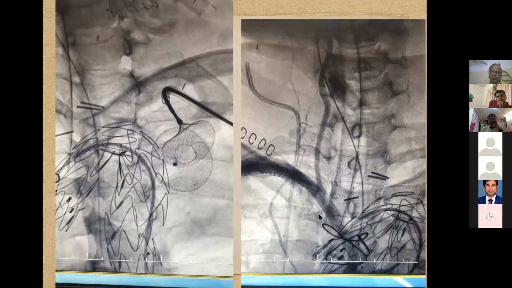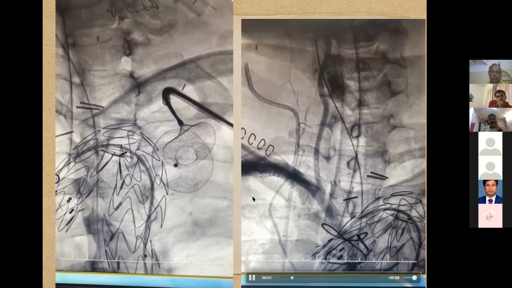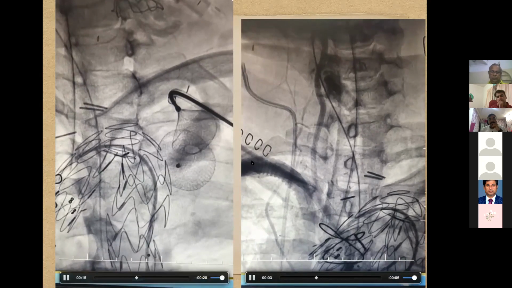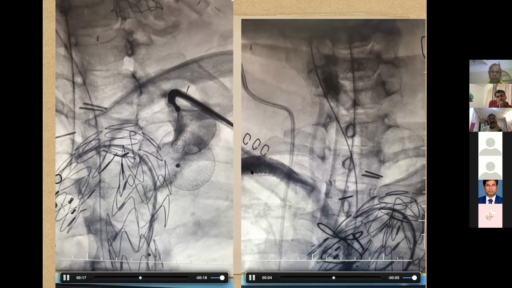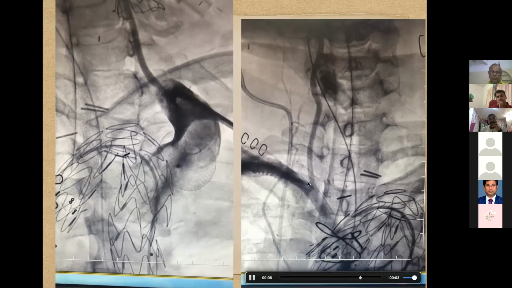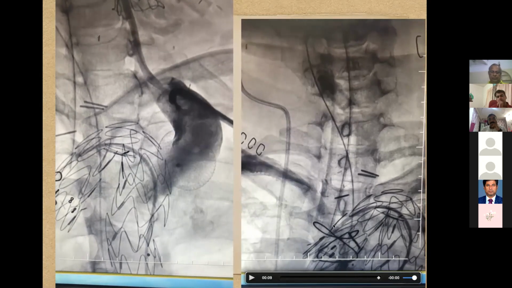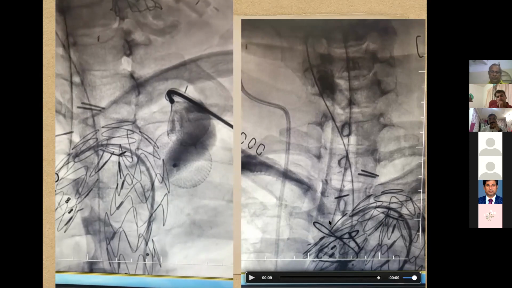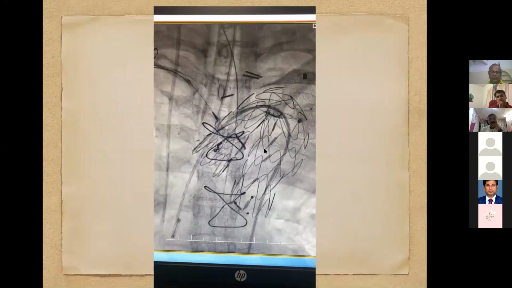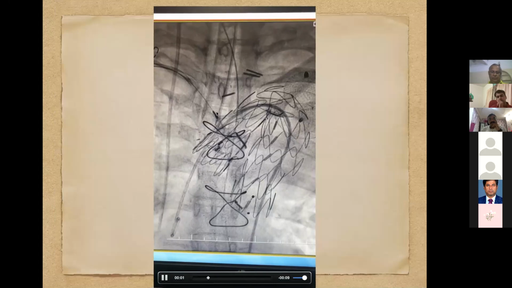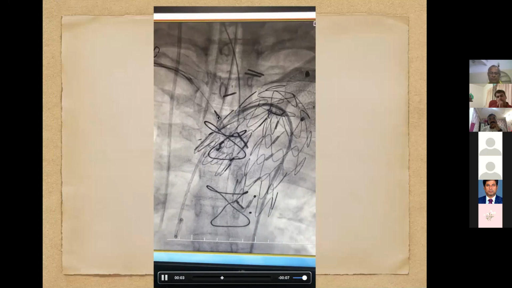The right brachial also was cut down, and we came from the right brachial and passed beyond the anastomosis here, and this is the aberrant right subclavian artery. And you can see the Amplatzer plug being deployed almost close to the aneurysm.